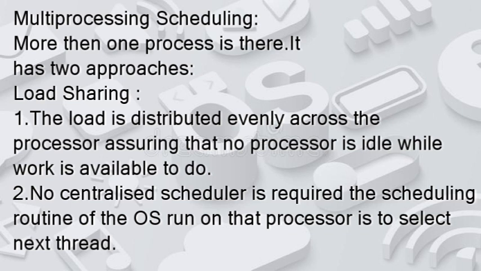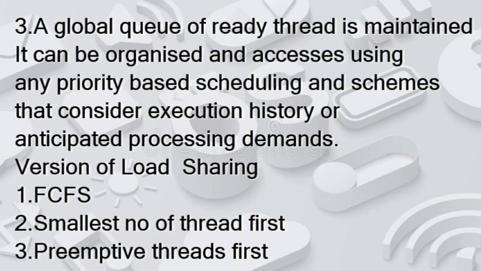Third, a global queue of ready threads is maintained. It can be organized and accessed using priority-based schemes, and that can consider execution history or anticipated processing demand. So basically the global queue of ready threads is maintained, which will include all the organized and accessed priorities. Now we have various versions of load sharing, which can be number one, FCFS, number two, smallest number of threads first, number three, preemptive smallest number of threads first. So according to the processes, it will choose the version it wants to choose.